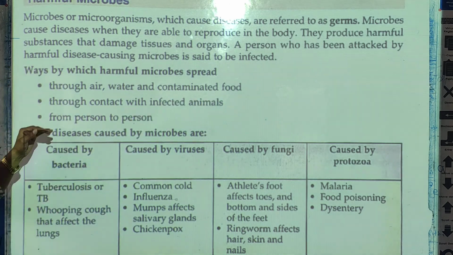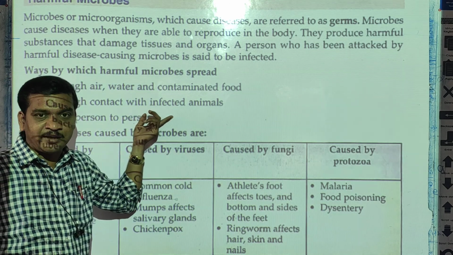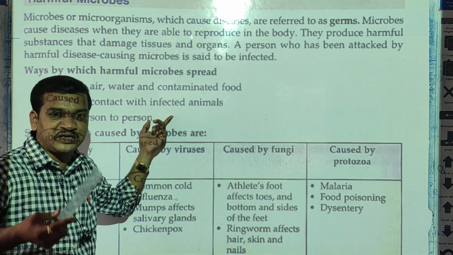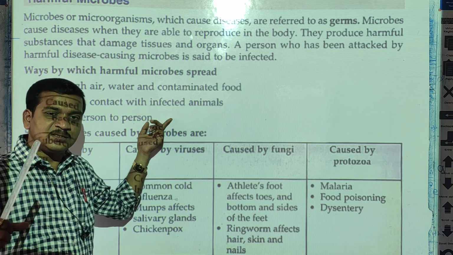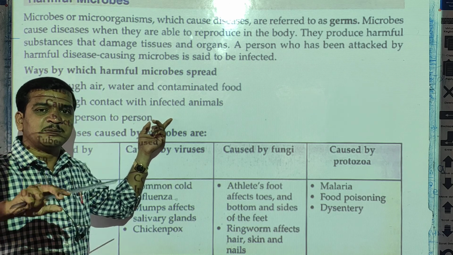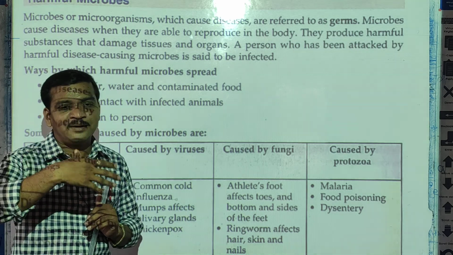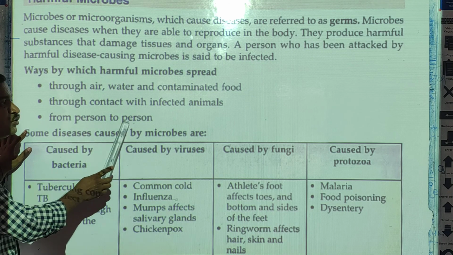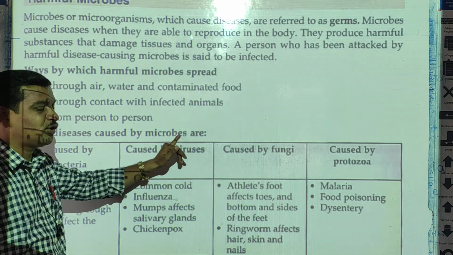Second, through contact with infected animals. Sometimes infected persons too: an infected person is a patient, and if the person is suffering from a disease, there are some diseases which can spread through contact. If you touch their body or use their clothes, that disease can be caused to you also. Next, from person to person also. Now, some diseases caused by microbes.